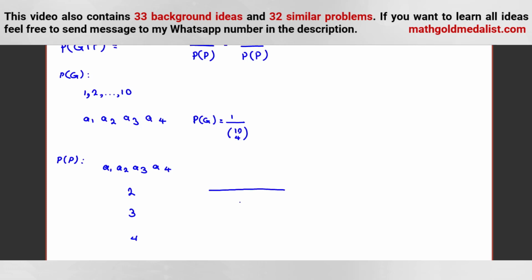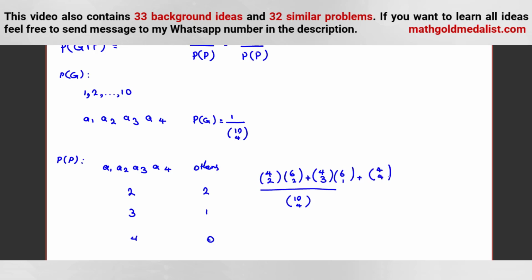Again, we can divide by 10 choose 4. If two of them are the same, you say 4 choose 2, because we are selecting 4 numbers. From the rest, 6 choose 2, because there are 10 numbers, 4 here and 6 outside. So when you select 2, 3, 1, 4, or 0 from here, it is 4 choose 2 times 6 choose 2, plus 4 choose 3 times 6 choose 1, plus 4 choose 4 times 6 choose 0.